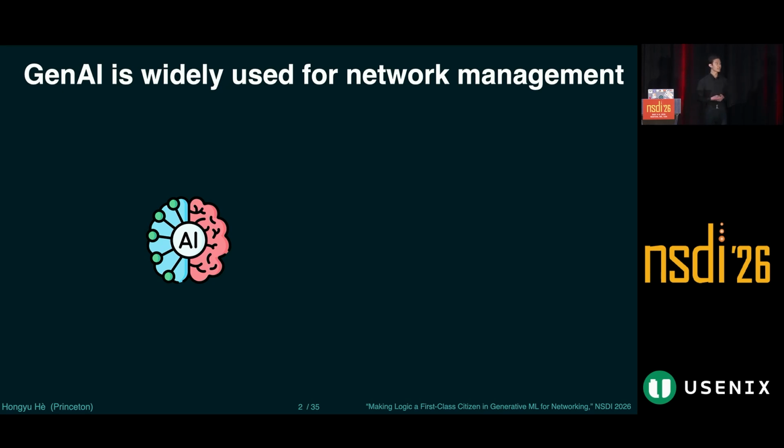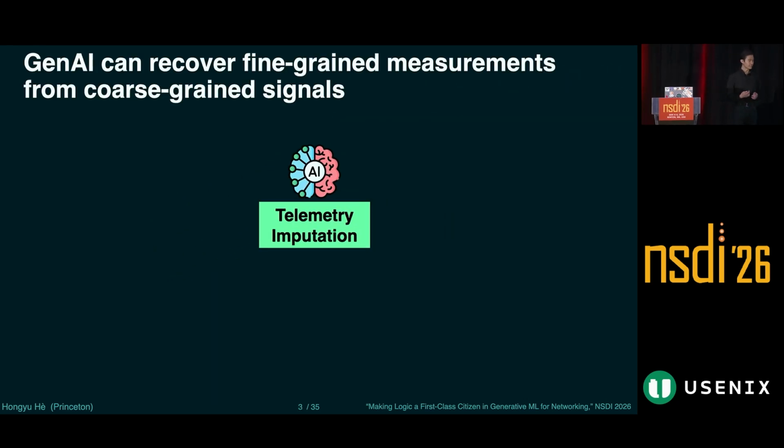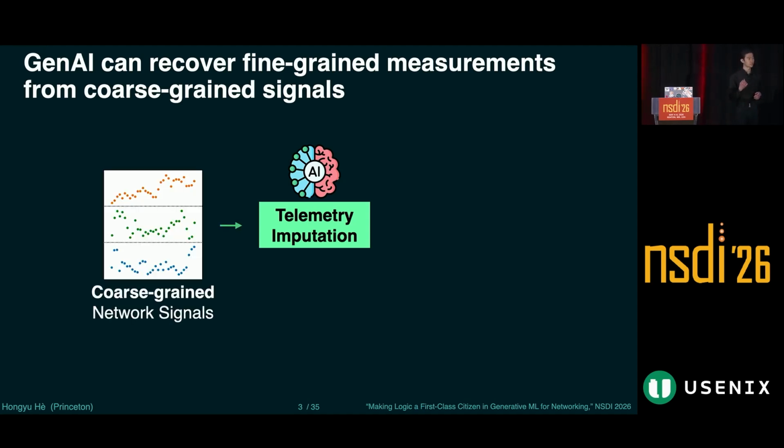So GenAI has been proposed to support a variety of networking tasks. For example, traffic synthesis, telemetry imputation, resource allocation, and so on. In this talk, I will use telemetry imputation as an example, but our approach generalizes to other tasks, as we described in our paper. Telemetry imputation takes coarse-grained network signals as input and aims to impute their fine-grained network counterparts.